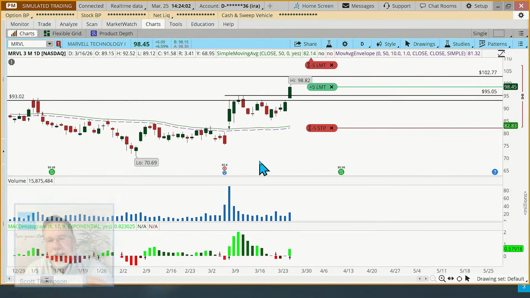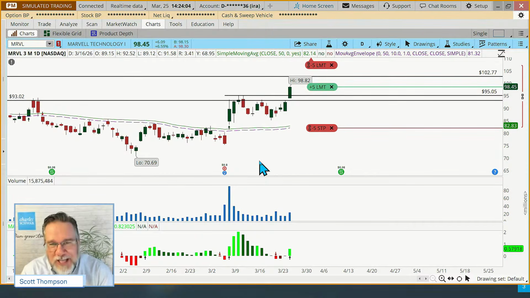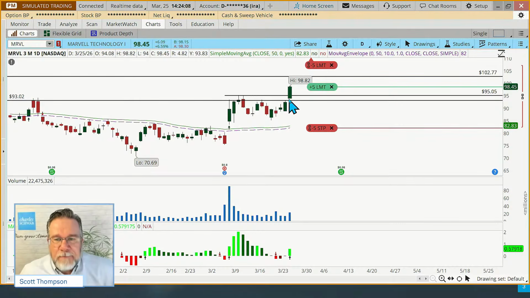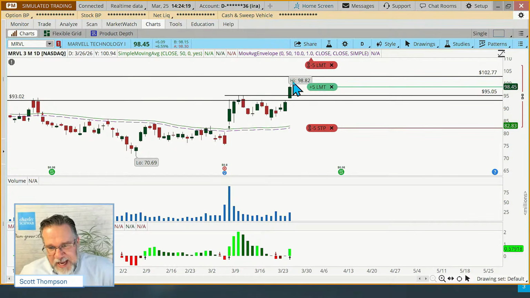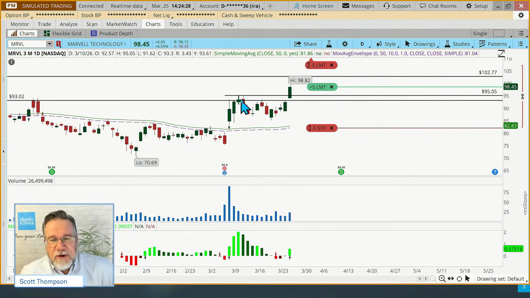So let me throw some ideas at you that I wish I knew when I first started investing. One of the things that's pretty common, in fact, about 70% of the time, when you get a real strong breakout like this, the stock will go up for a little while, and then it will come back and test this old support resistance area as the new support. So it was resistance over here. We've broken out there with some decent volume, and it might pull back.